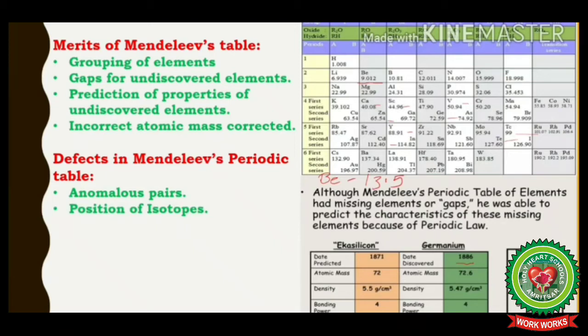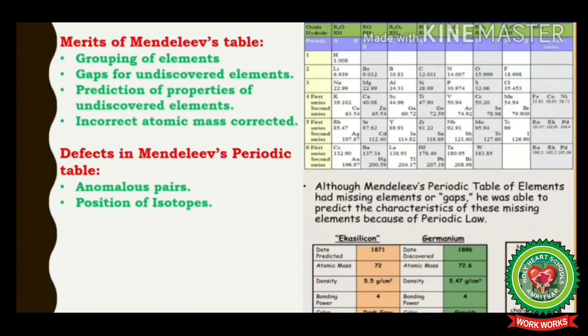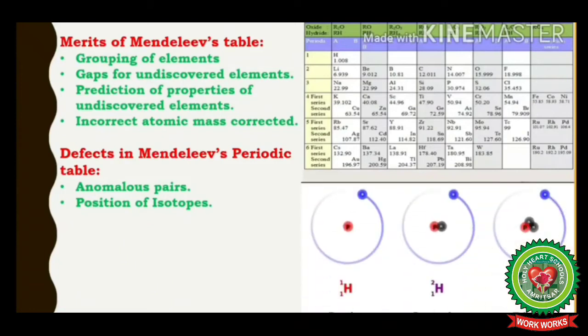Second was position of isotopes. So children, what are isotopes? Isotopes of an element are atoms of that element having similar chemical properties but different atomic masses. For example, the isotopes of hydrogen element are protium, deuterium and tritium. Now look at them carefully. They have same atomic numbers but different mass numbers.